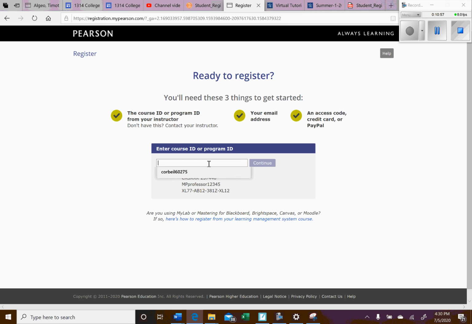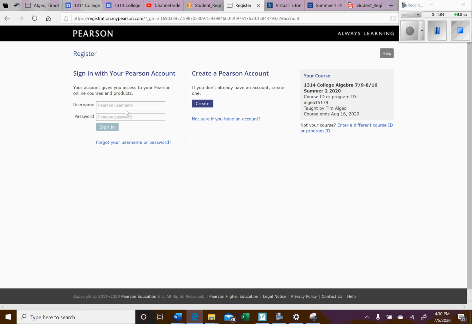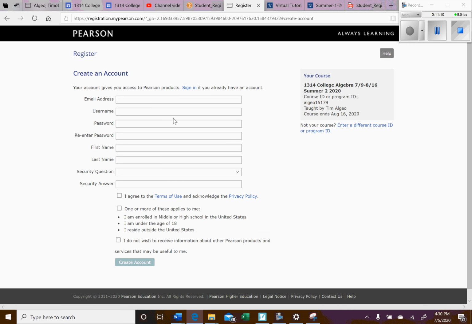You type in my course ID right here, press continue, and then it asks you, do you already have an account, which is possible, or you go ahead and create an account. When you create an account, use whatever email you check most often, because we're going to correspond through MyMathLab sometimes, and I want you to make sure that's an email address you check on a regular basis. So fill out your information here.